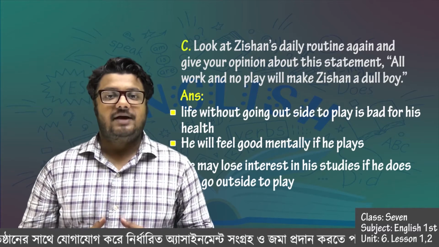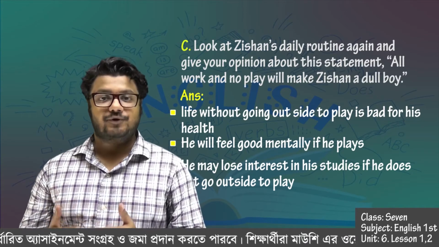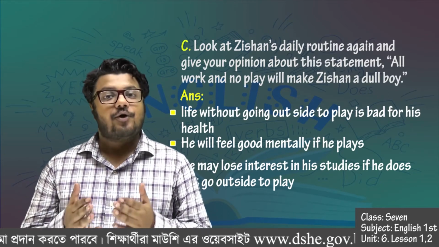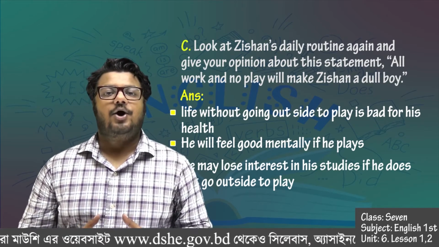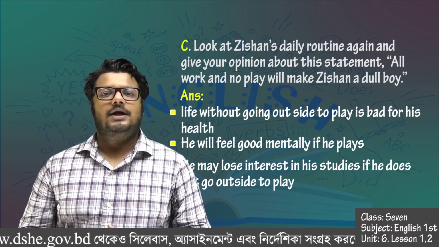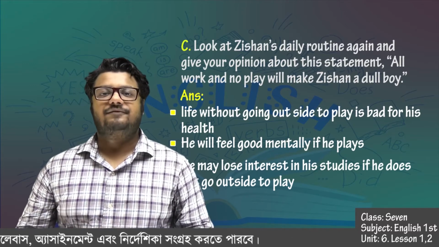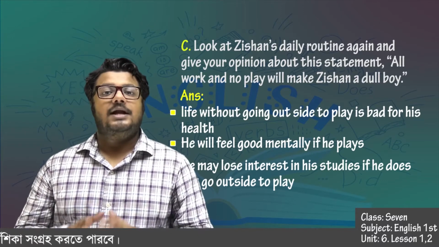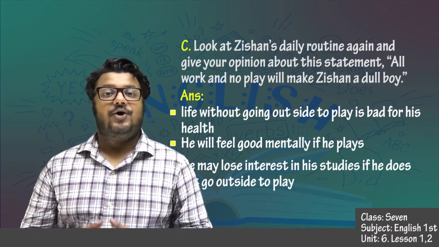As you have learned about Zishan's daily routine and the ways he can improve in his daily routine, now you can actually make your own daily routine. And in that routine, you can work out on your free times. For an example, after making your daily routine, you can see that you have 1 hour or 2 hours totally free. You have nothing to do in those hours. Now, in that case, you can actually study or play.